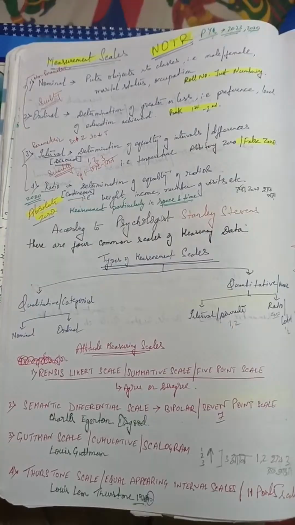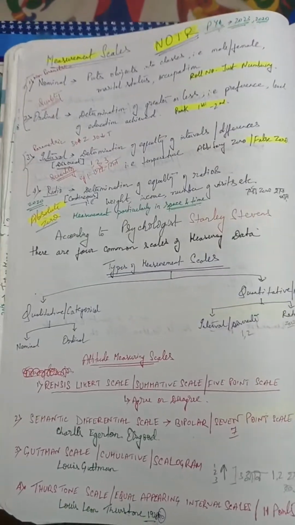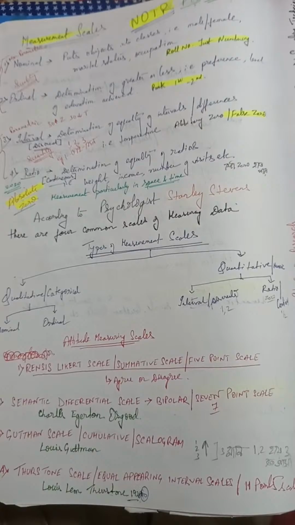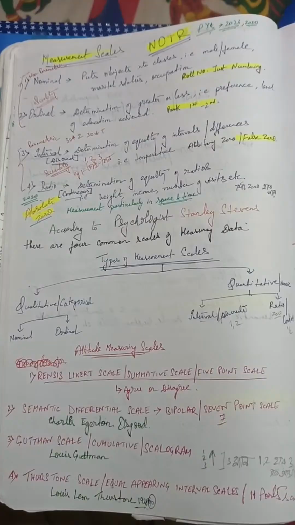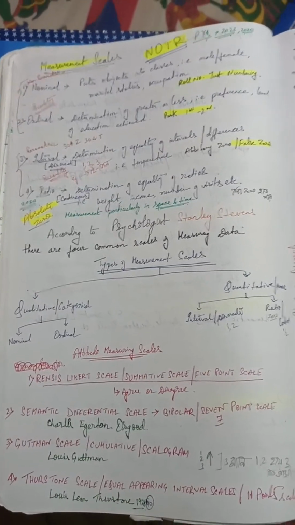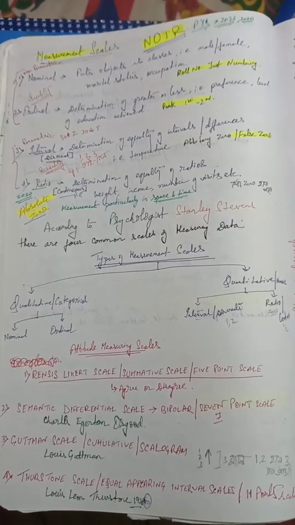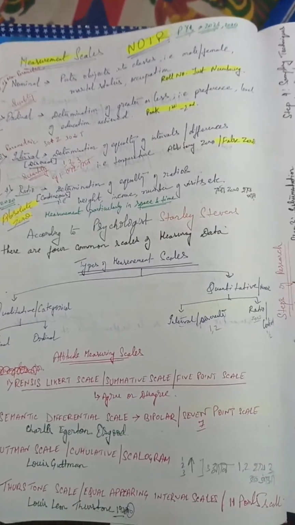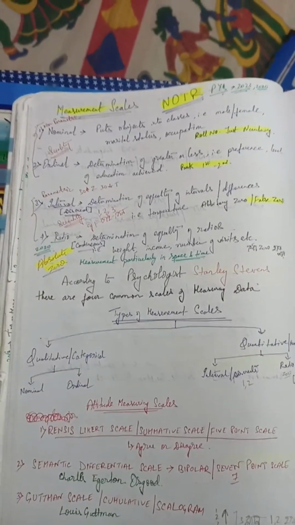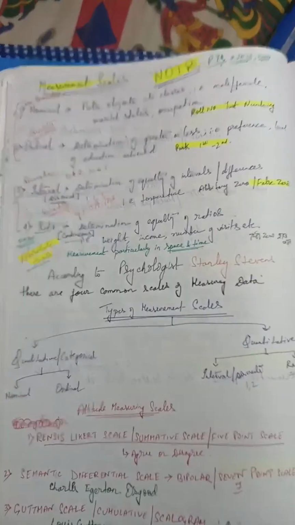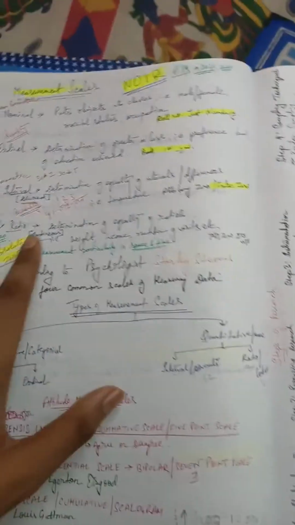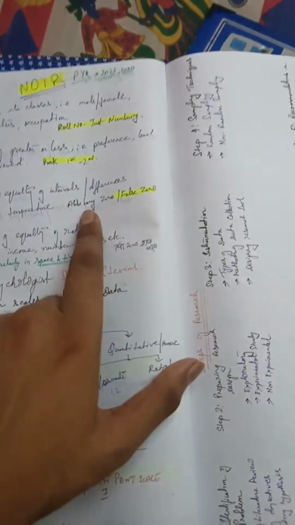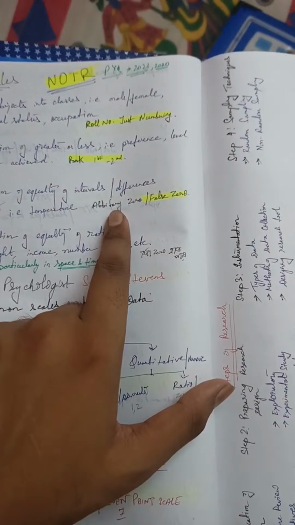age and income. And as far as central tendency is concerned, the nominal scale uses the mode. The ordinal scale uses the median and the mode. The interval scale uses mean, median, mode, and the ratio scale also uses mean, median, mode. Now from the point of view of examination, two types of tests: nominal and ordinal come under non-parametric, interval and ratio come under parametric. And we know that ratio means absolute zero, while interval means it's not absolute zero, it's arbitrary zero or false zero.